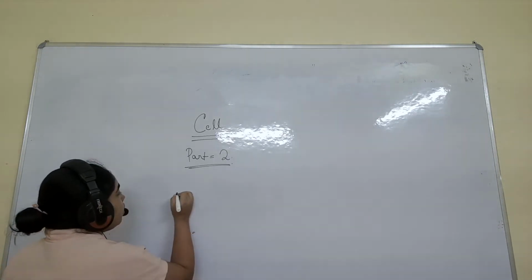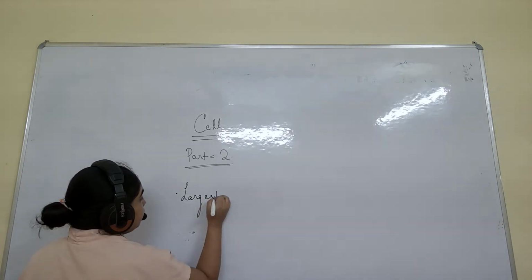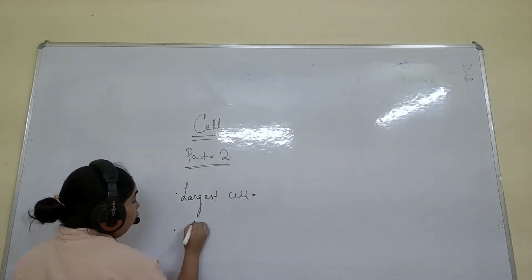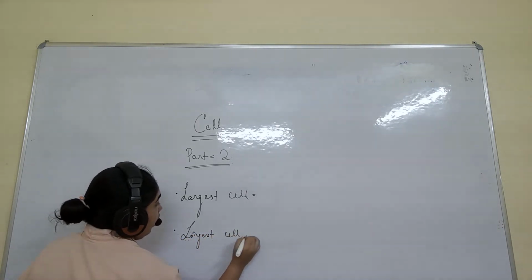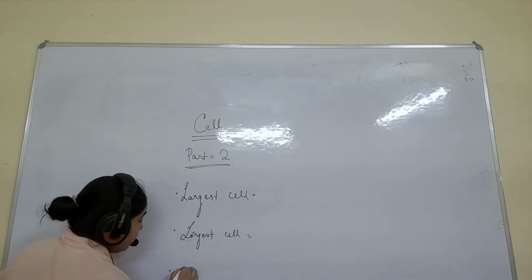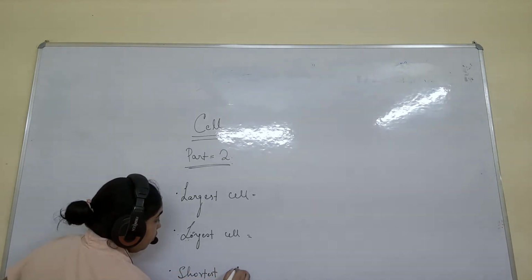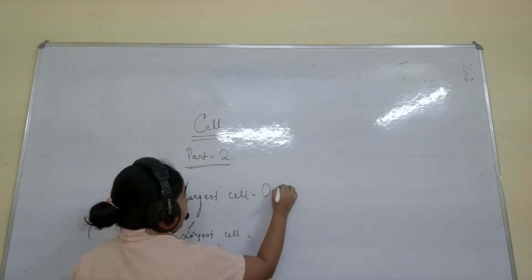So we were talking about which is the largest cell, which is the longest cell, and also which is the shortest cell. The largest cell is the ostrich egg.